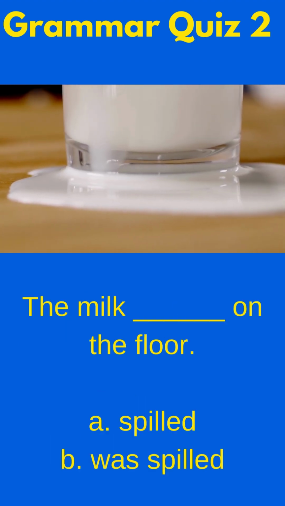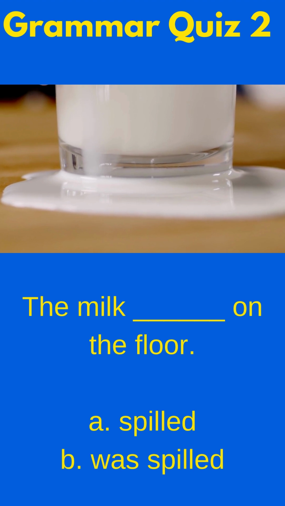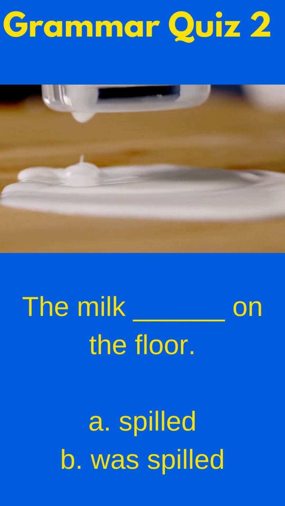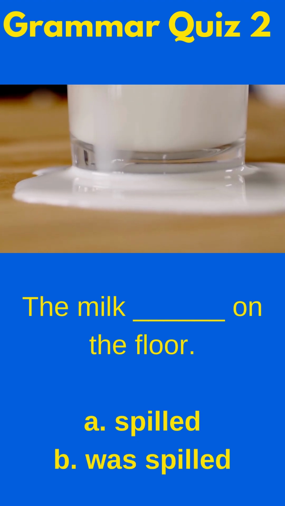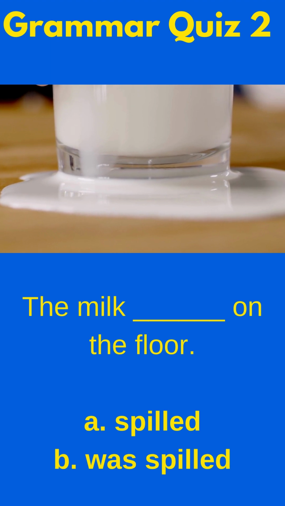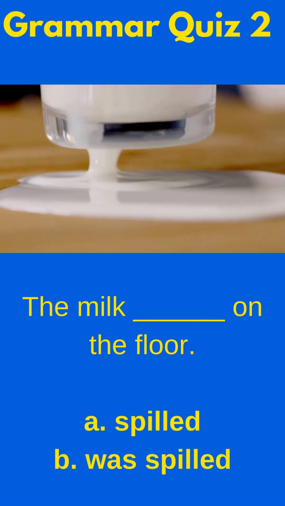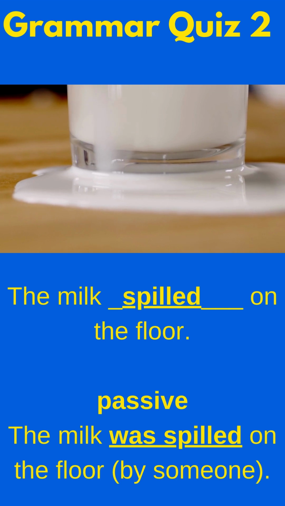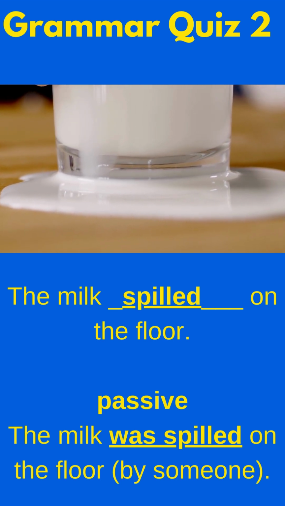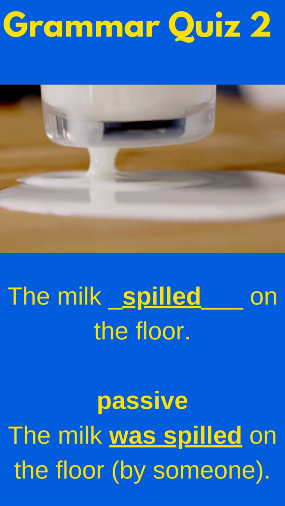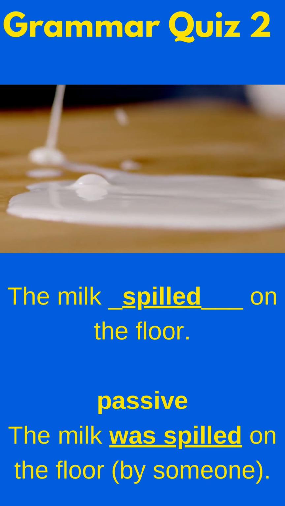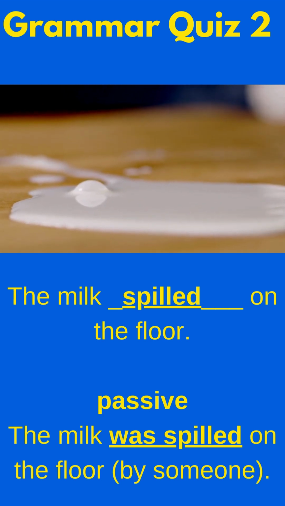Can you fill in the blank with the correct form of the verb? The milk blank on the floor. In this situation, both answers are correct. You could say the milk spilled on the floor, or you could look at this as a passive sentence: the milk was spilled on the floor, maybe by someone. So this one's a little bit messy because you could use the active form of the verb or the passive form of the verb.